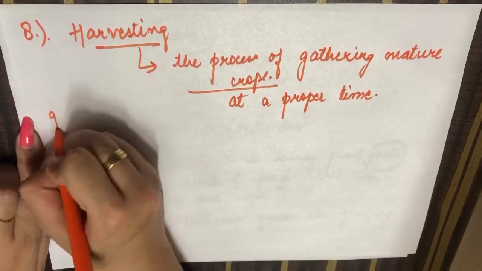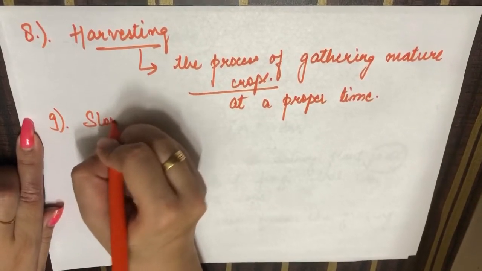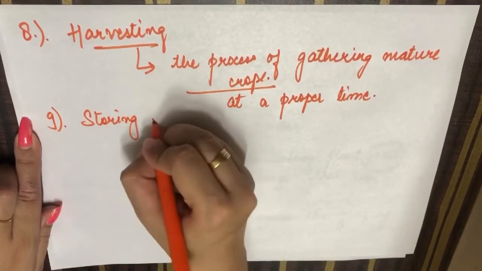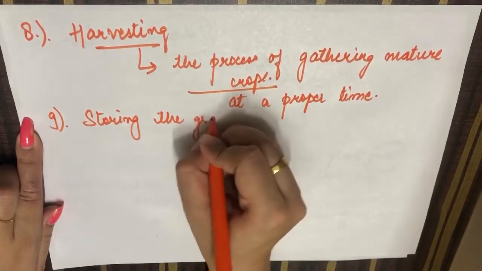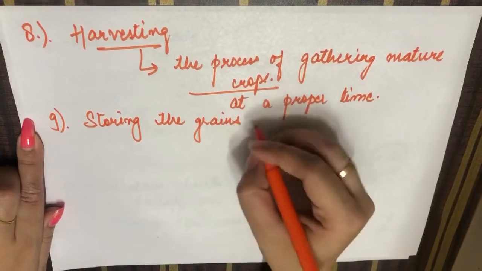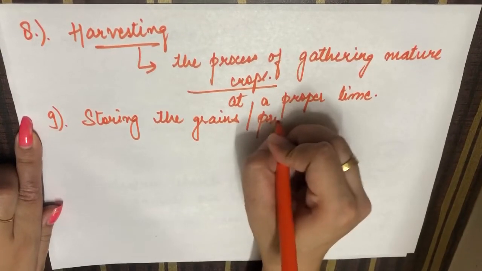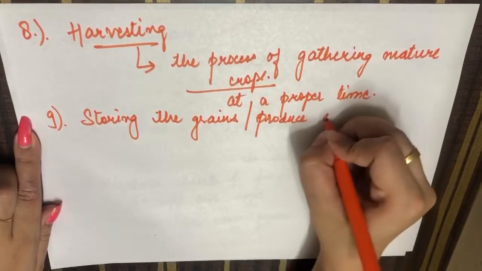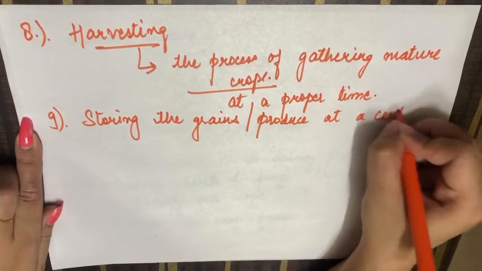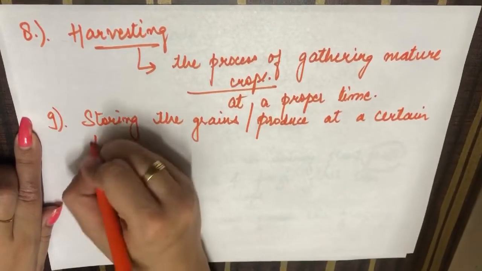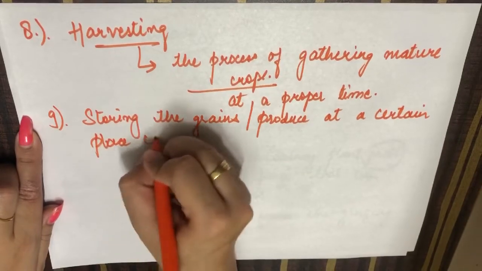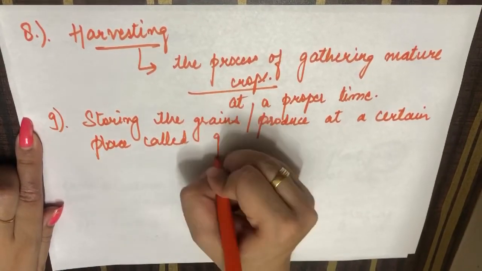And then ninth point is storing. Storing the crop, you can say storing the grains or produce at a certain place called granaries.